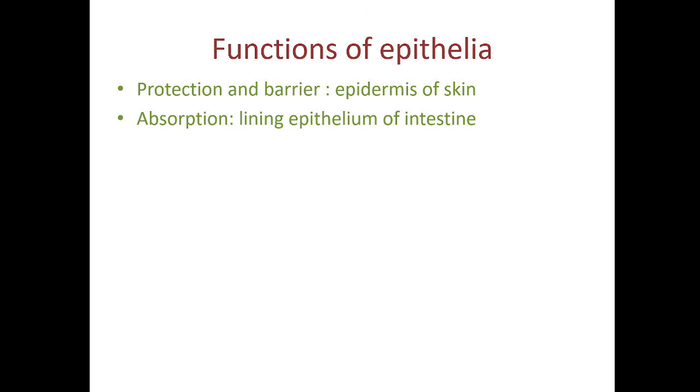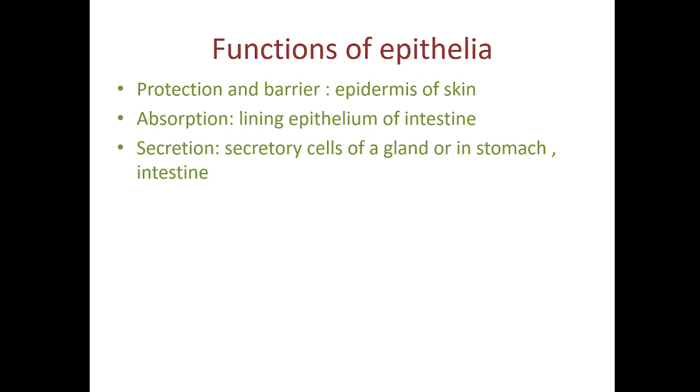Some epithelial cells have an absorptive function as they will absorb many nutrients after digestion. So digestion occurs in the GIT. So cells starting from the small intestine, jejunum, ileum. Here, the lining epithelial cells of the mucosa of jejunum and ileum will absorb various nutrients.